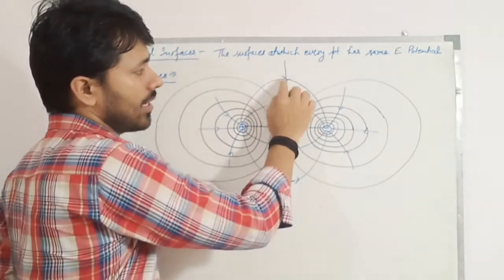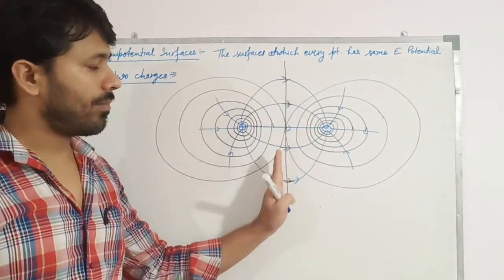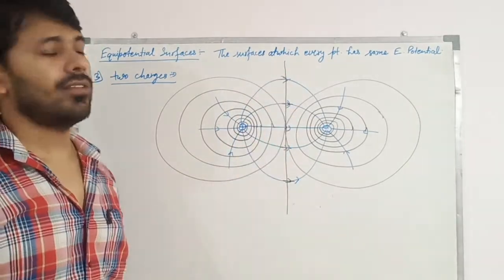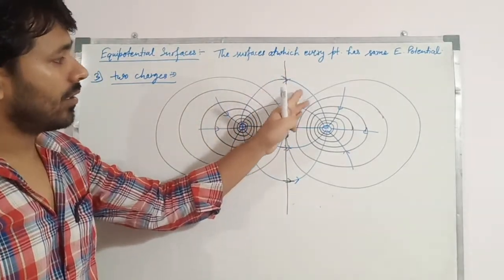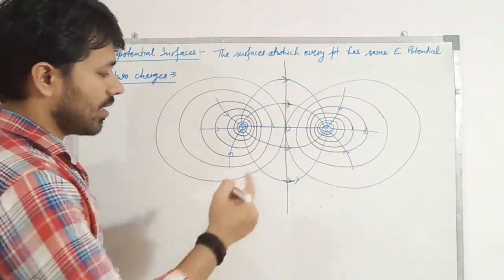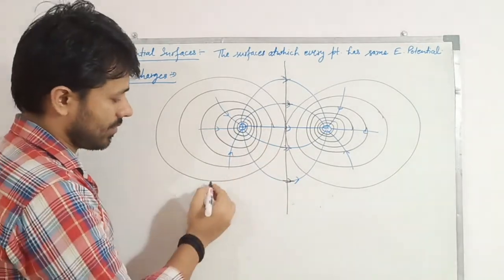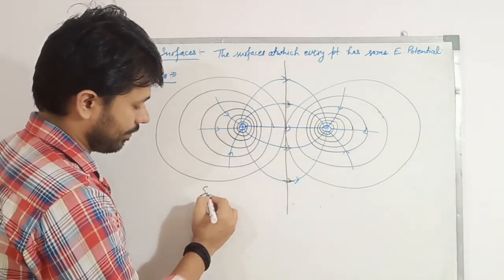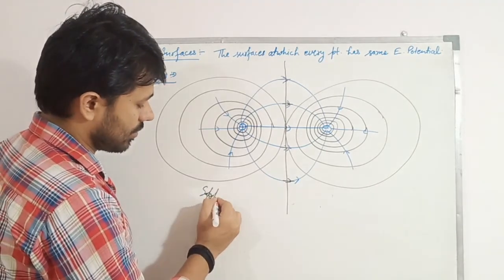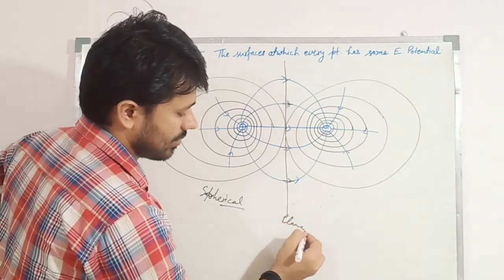There are also electric field lines, right? And we have to draw what? A perpendicular plane, which is perpendicular to the electric field lines. So for this case, there are two types of equipotential surfaces. First is the spherical surfaces, and second is the plane surface.